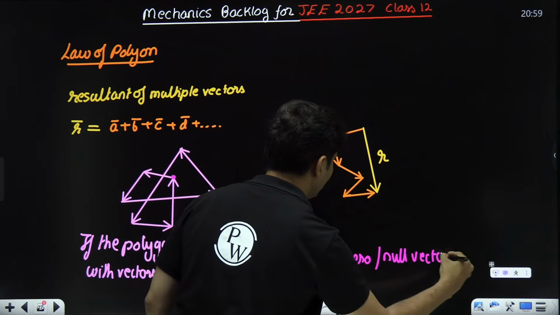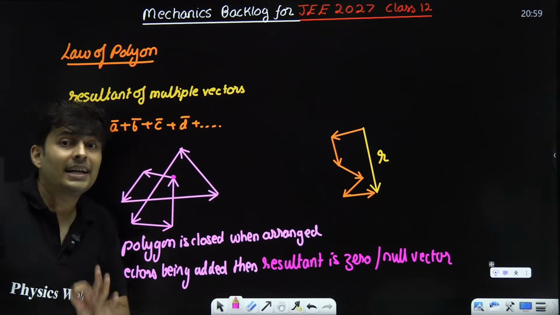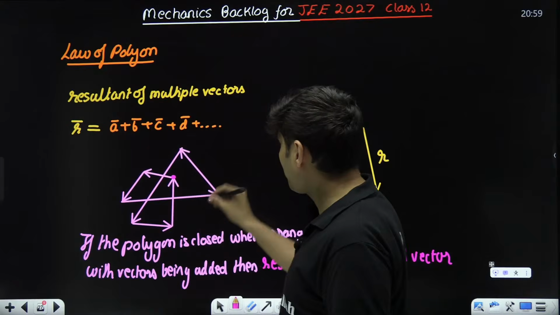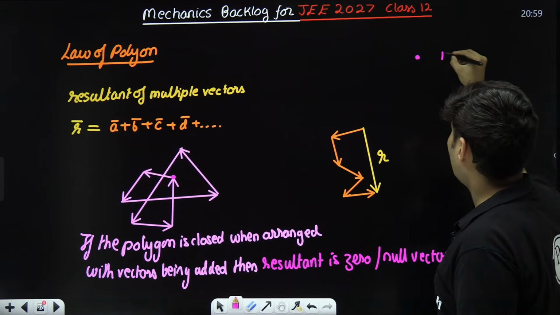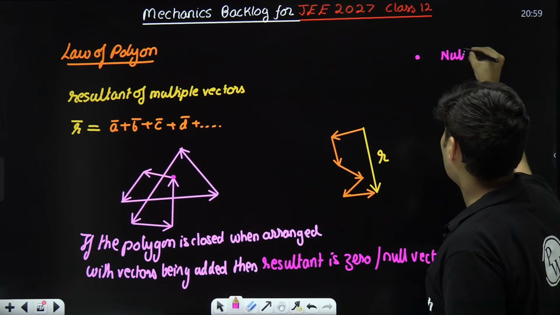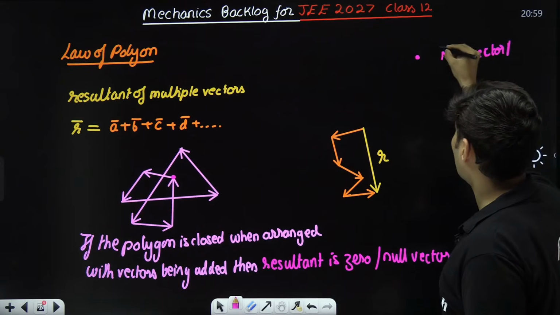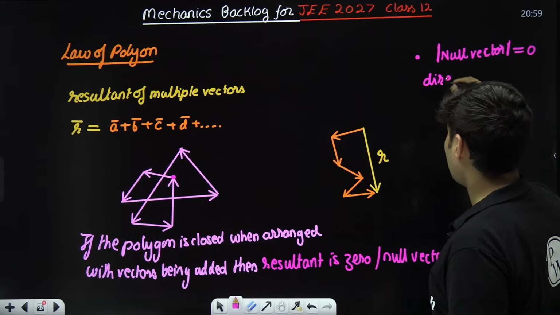Null vector in physics is a very special vector. It has 0 magnitude and direction is not defined. Be very, very careful. This is that dot. So that dot over there is nothing but a null vector, and null vector means the magnitude of it is always 0 and direction is meaningless.